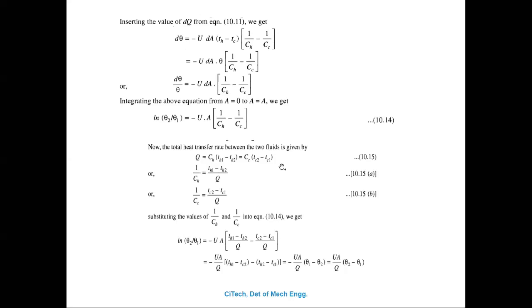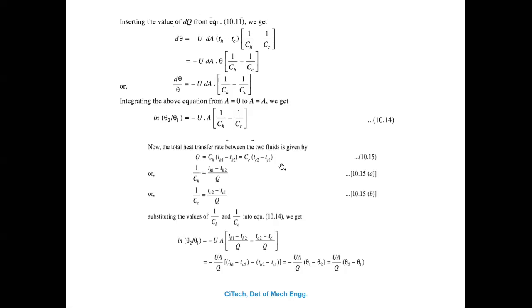TC2 is the outlet temperature of the cold fluid and TC1 is the inlet temperature of the cold fluid.